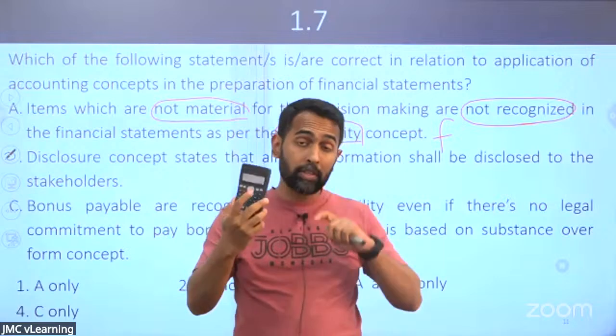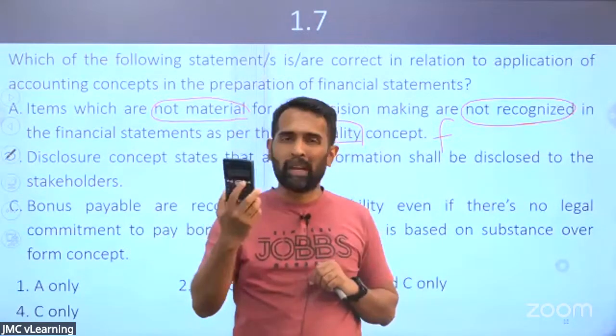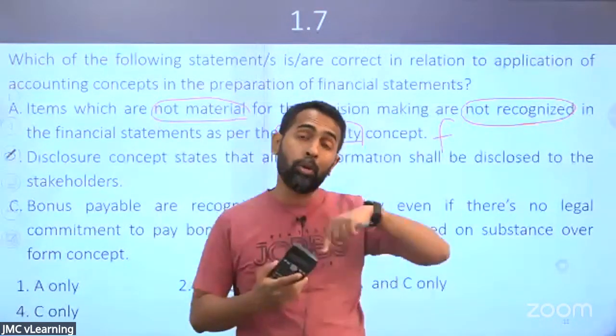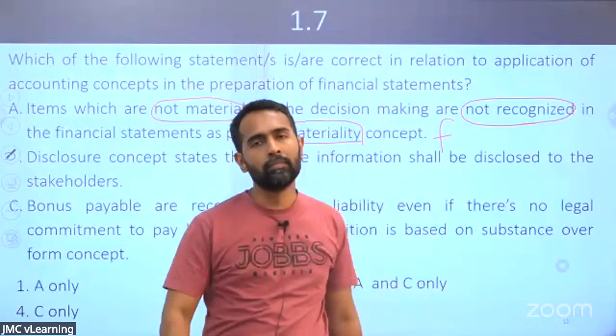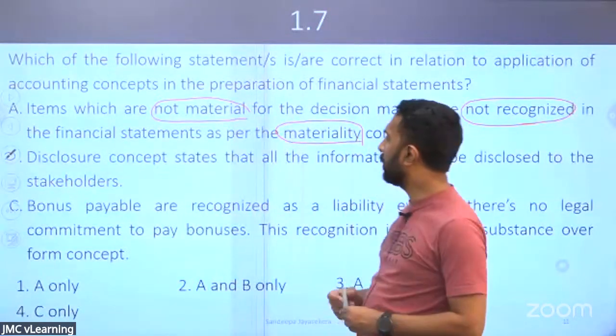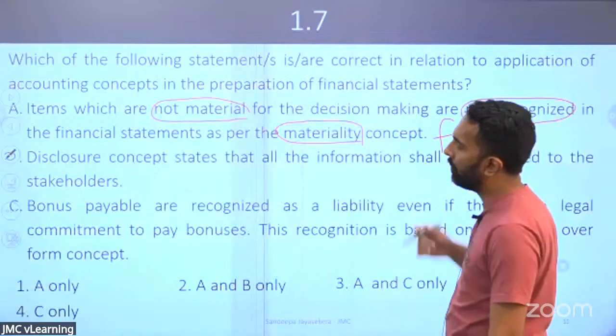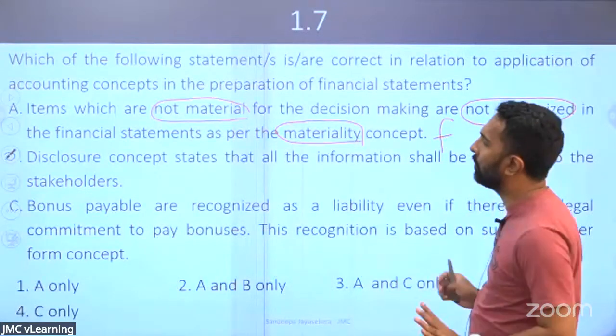The calculator is used for several years. That is an asset. But because it is not material, it is treated as an expense. You have to recognize that as an expense. Right? Look, everyone gave me the answer that this is true, but it is false. We'll see the second one.